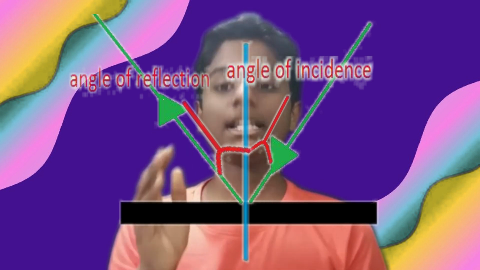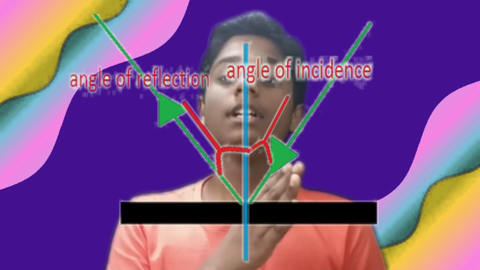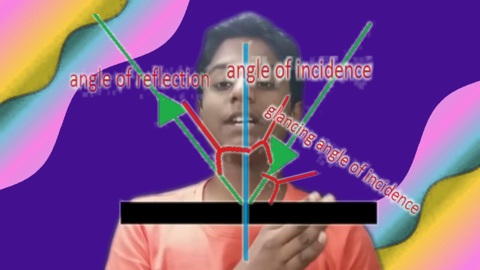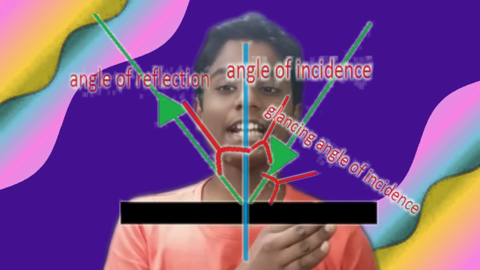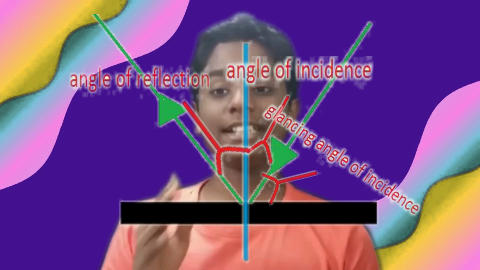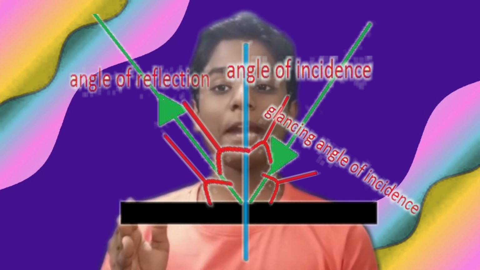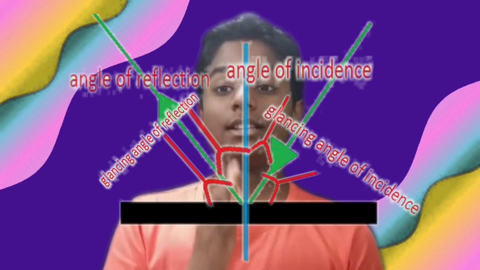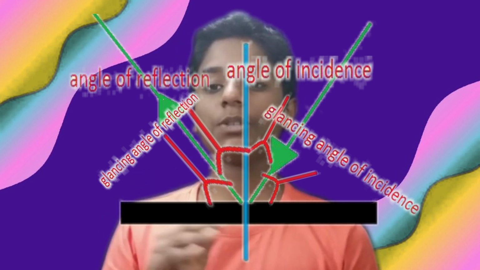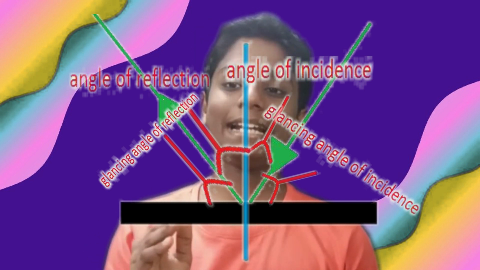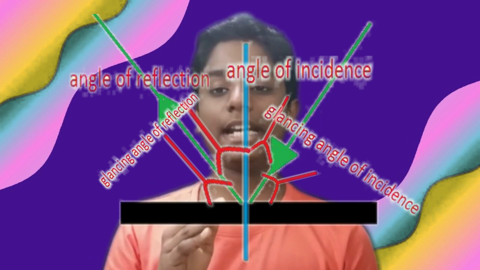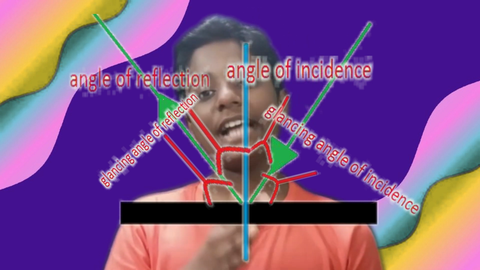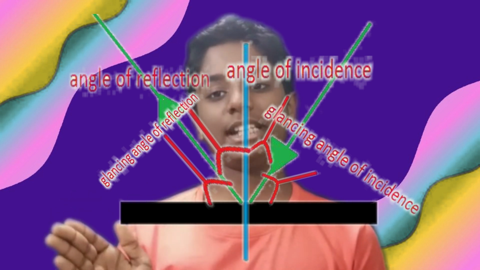So suppose we take the angle of incidence as 30 degrees, then the angle of reflection must also be 30 degrees. The angle made by the incident ray with the smooth surface is called the glancing angle of incidence, and the glancing angle of reflection is the angle made by the reflected ray with the smooth surface. Now we know that the normal is perpendicular to the smooth surface, which is 90 degrees, and the angle of incidence is 30 degrees. The glancing angle of incidence must be 60 degrees. Therefore, the glancing angle of reflection must also be 60 degrees.